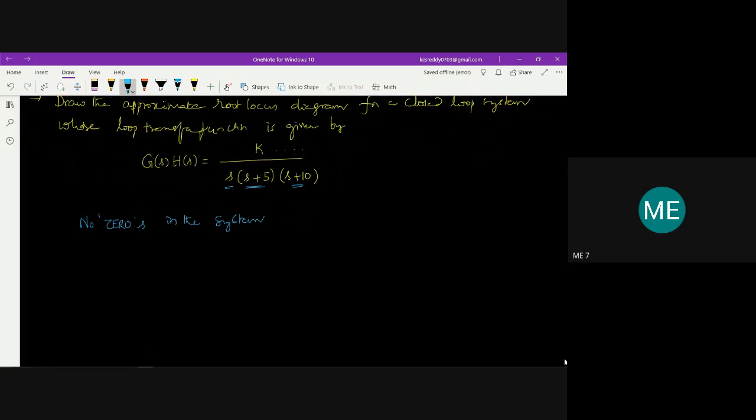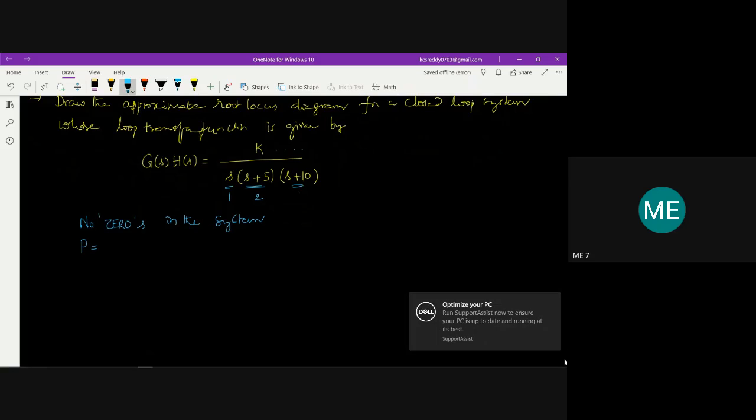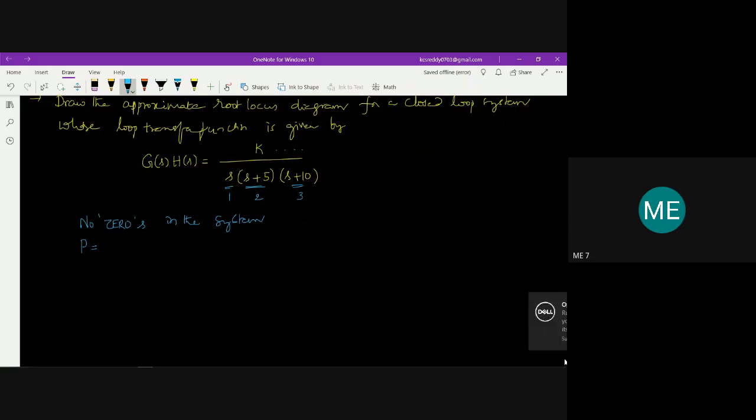Then we go with poles. How many poles are here? There is 1, 2, and 3. So there are 3 poles in the system, and the number of zeros is z, zero. So P is greater than z. That is what we initially find out.